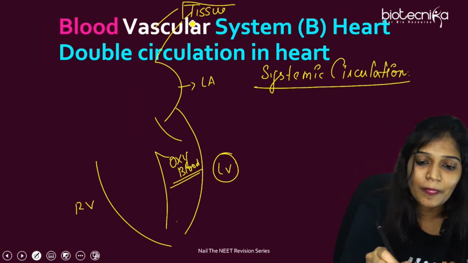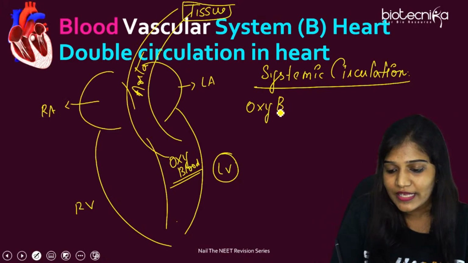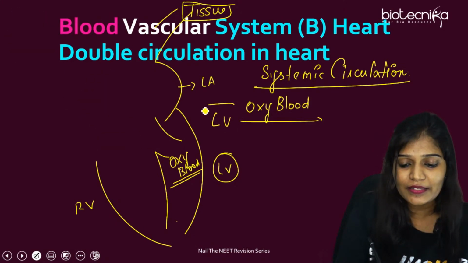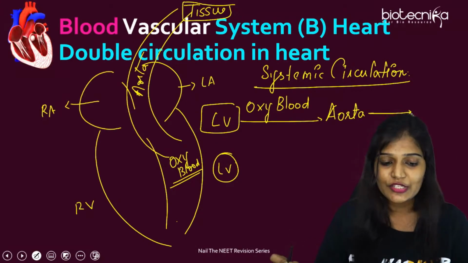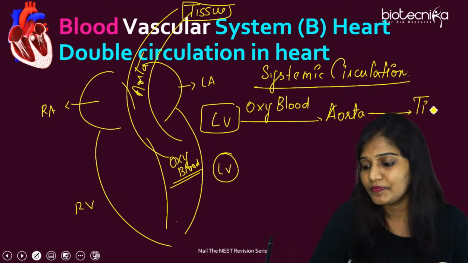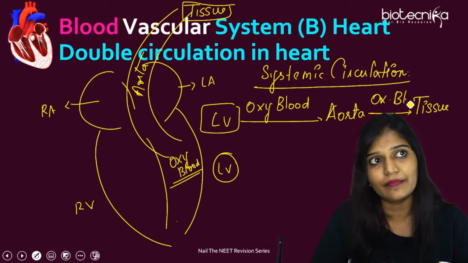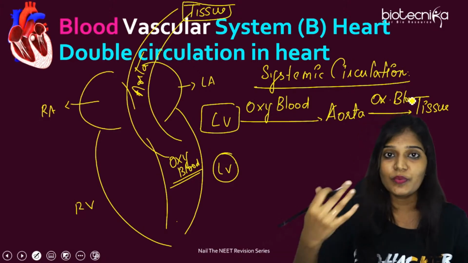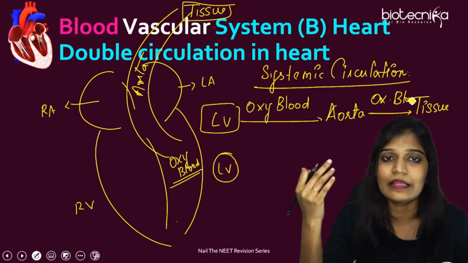So who is going to carry oxygenated blood? It is actually going from the left ventricle, right? From the left ventricle, it is going to the aorta. And from the aorta, it is actually going to the tissues. What blood is going to the tissues? Oxygenated blood again. Okay. Now, the tissue will utilize all the oxygen for its own metabolism, glycolysis, Krebs cycle, etc.